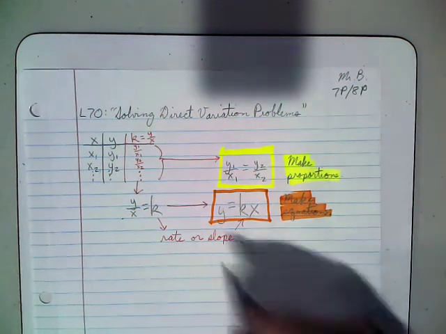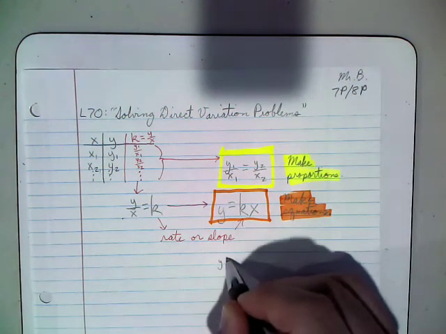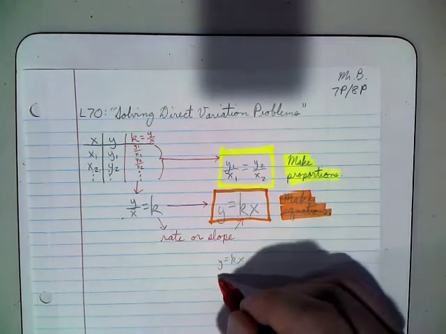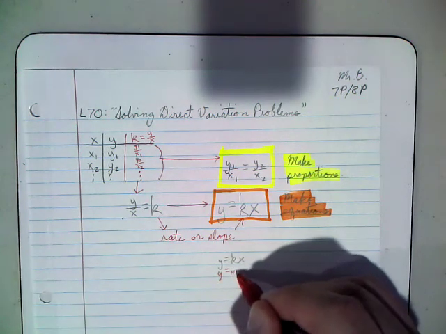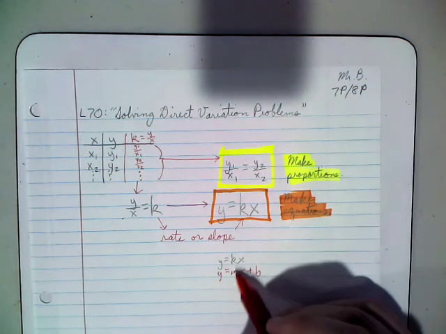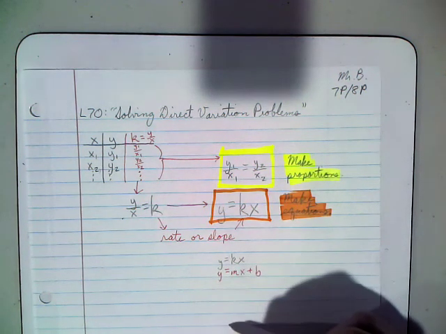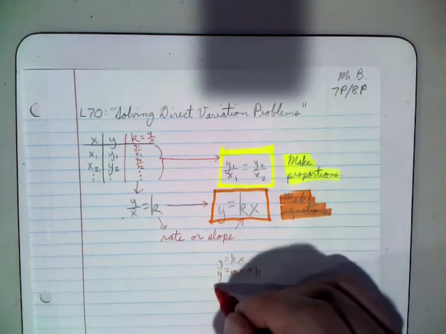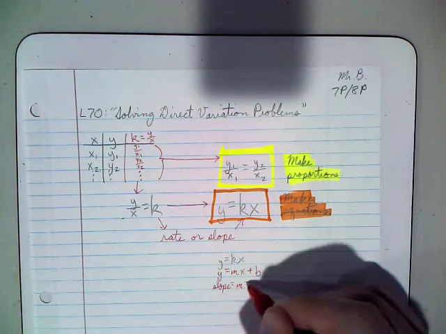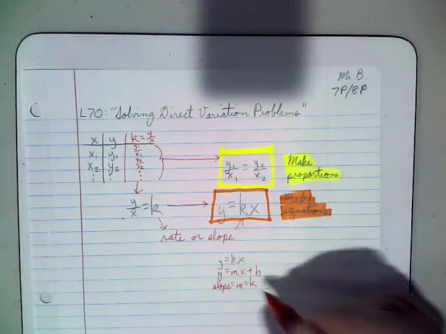Now, if we consider having an equation, we can imagine our slope-intercept form, which also draws the connection that our k is our slope. So slope is m, but in this case that's k.